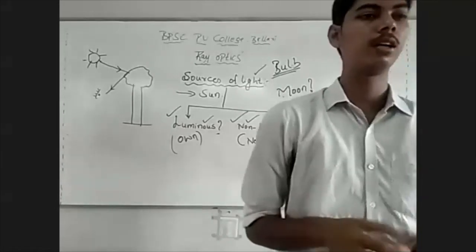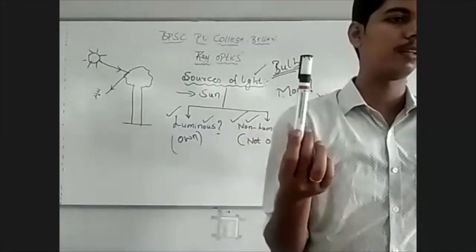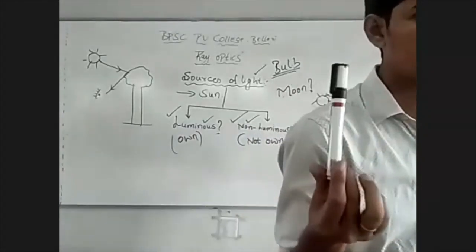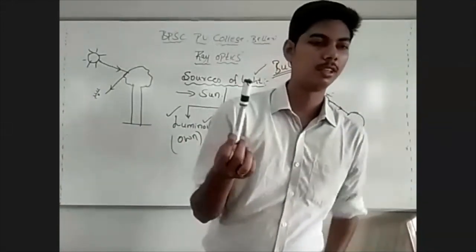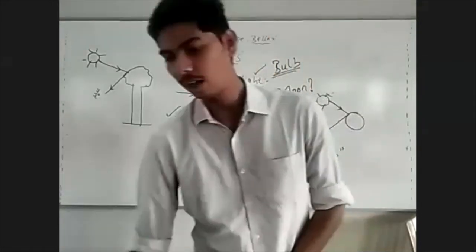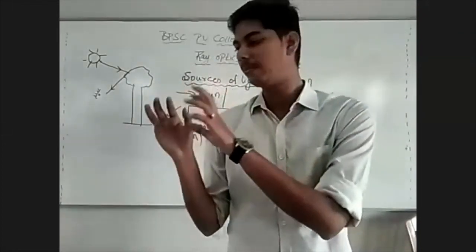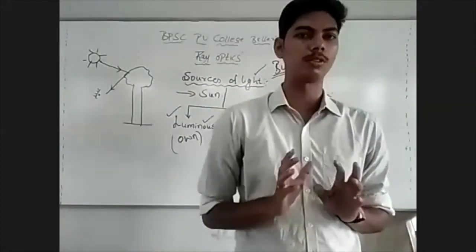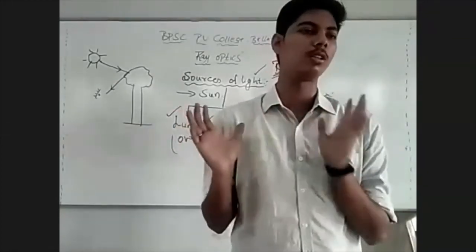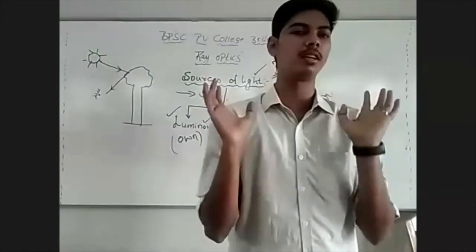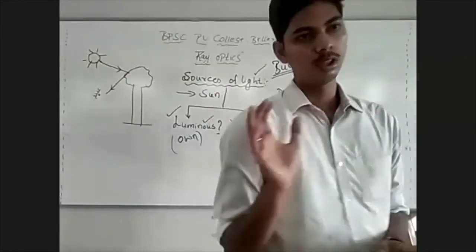How about this pen as a source of light? Is this pen luminous or non-luminous? Very good. So if I ask you to consider a source of light, that source may be luminous or it may be non-luminous. We may consider a luminous source or a non-luminous source in our discussion, but it must be emitting light. That's it. Is this idea clear?